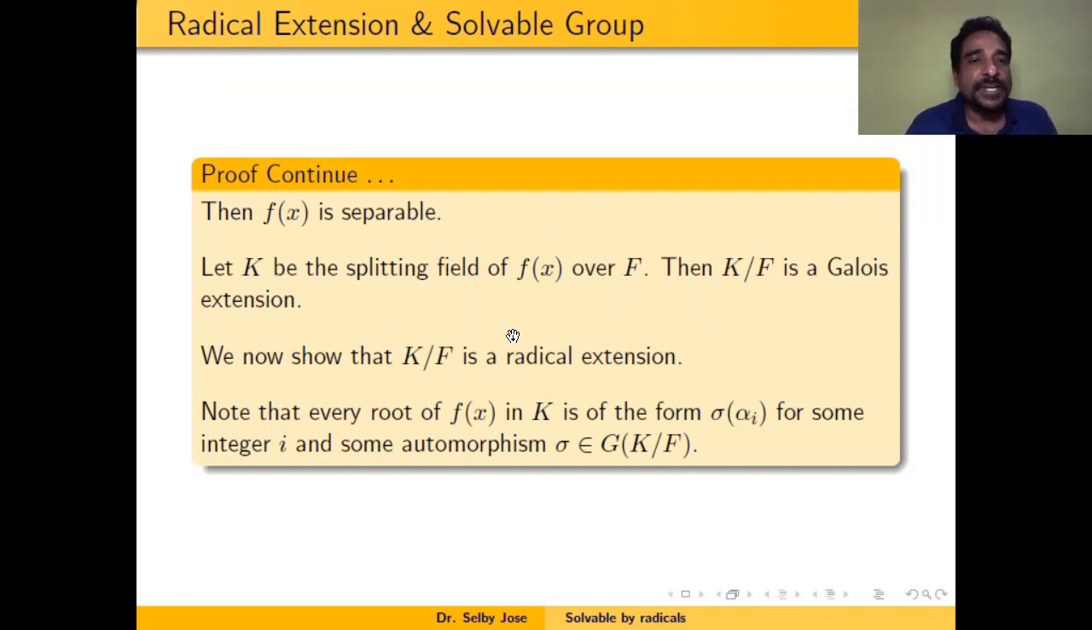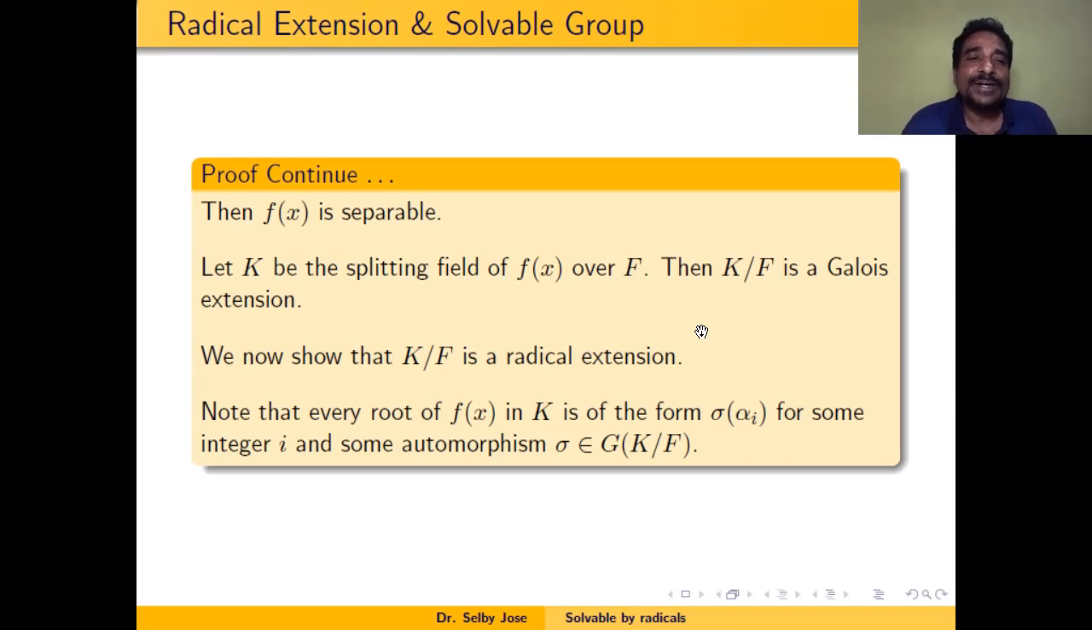So if K is the splitting field of f hat over F, then K is the splitting field of a separable polynomial over F. Therefore automatically K over F is a Galois extension by the characterization of Galois extension. So we got K over F is a Galois extension which contains E. In fact, K is equal to E.